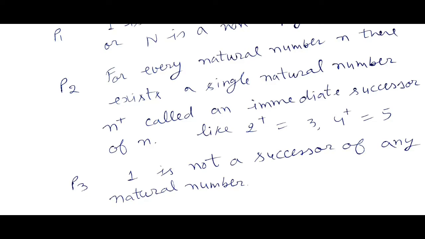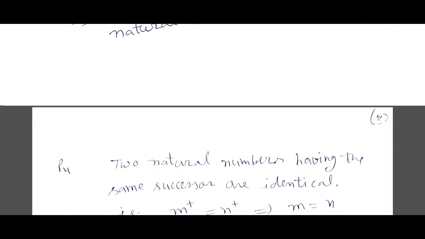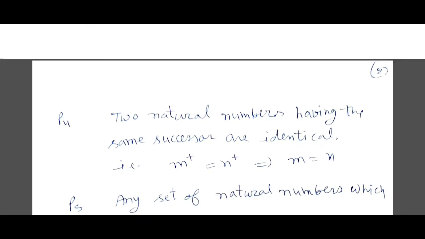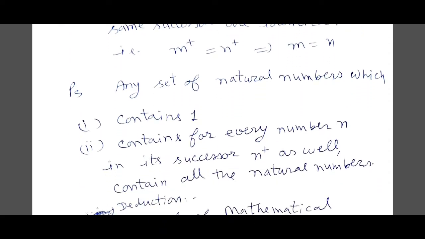Third, 1 is not a successor of any natural number. Next, two natural numbers having the same successor are identical, that is, m+ equal to n+ implies m equal to n. Fifth, any set of natural numbers which contains 1 and contains, for every number n in it, its successor n+ as well, contains all the natural numbers.